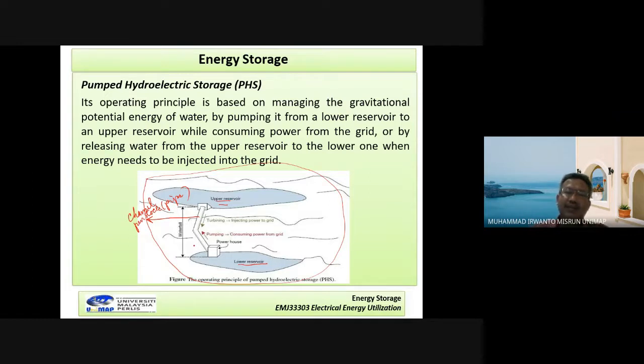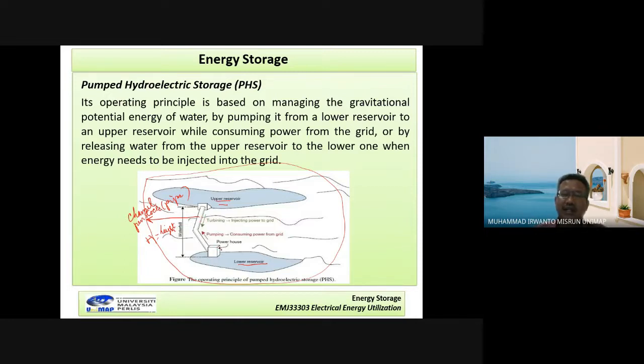And then between this lower reservoir and upper reservoir, it has a height of waterfall. It's here. Okay, now how does it operate? Like this one.